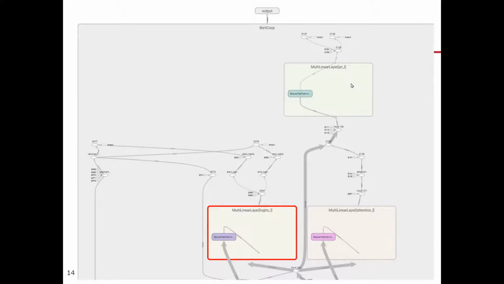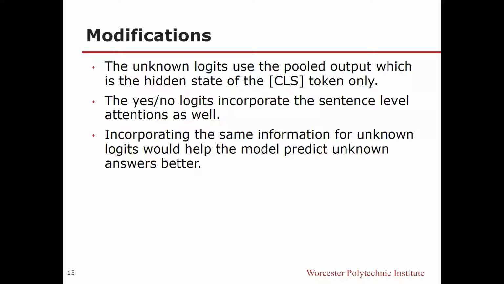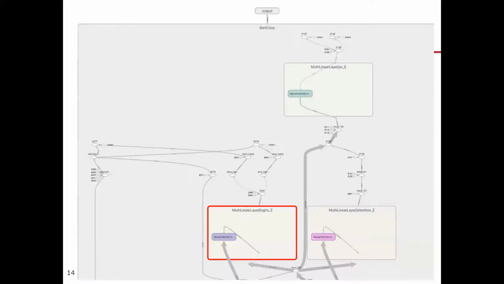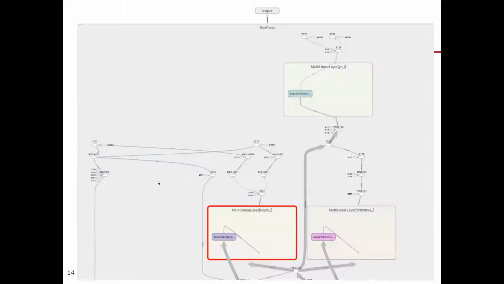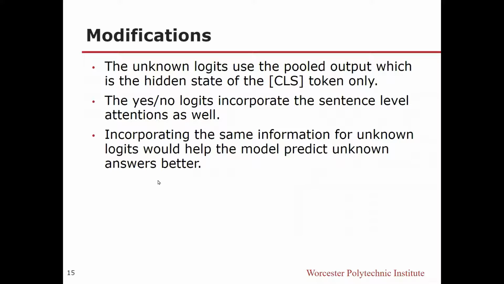We have YN logits, which are essentially yes and no logits, which tell the model when the answer is a yes or a no. So that comes out to be a total of 5 output heads: 1 for yes, 1 for no, 1 for unknown logits, and 1 for start and end location within the passage. The modifications that we made to the BERT model are based on the ConvBERT model architecture, which tends to perform better. We replace the pooled output of the BERT model, which is given for unknown logits over here, with the normal word embeddings, which are used by the BERT model.